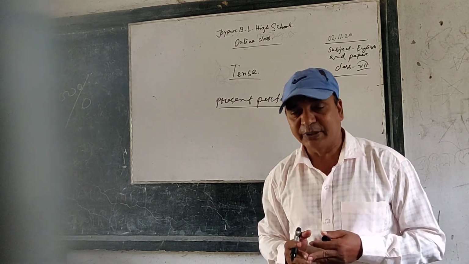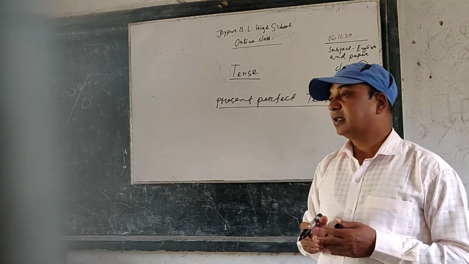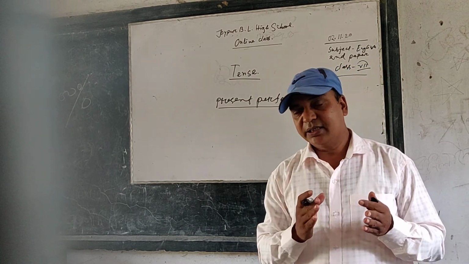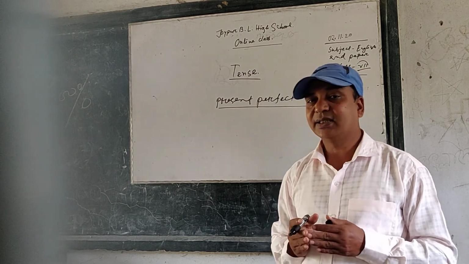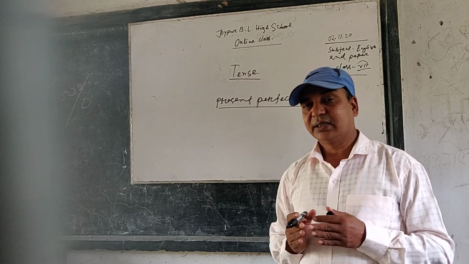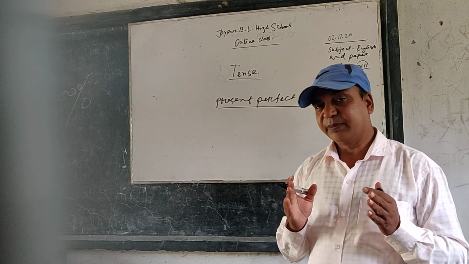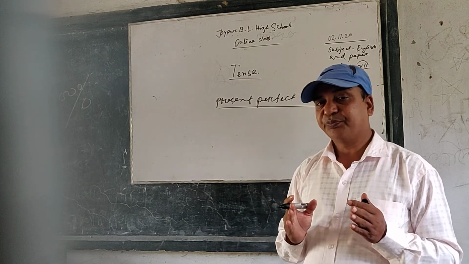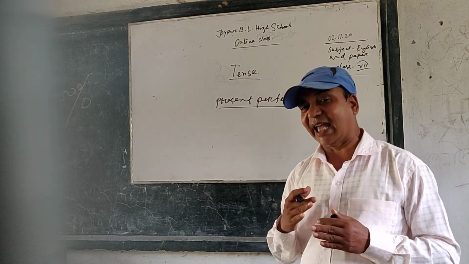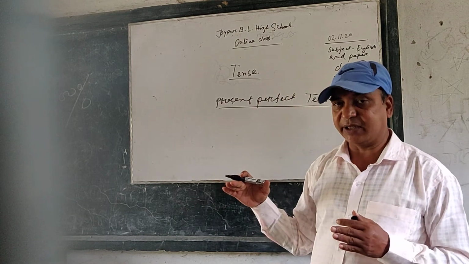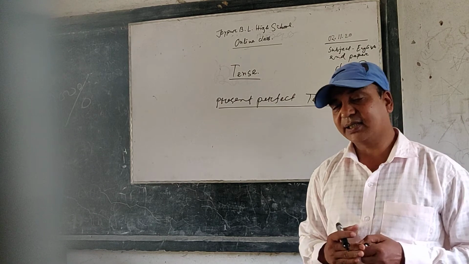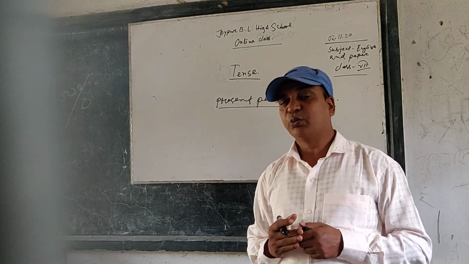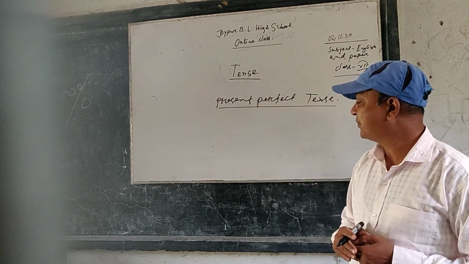The definition will be that present perfect tense is the tense which expresses the time of action which has been completed, but the result is present. In this case, we use present perfect tense, such as